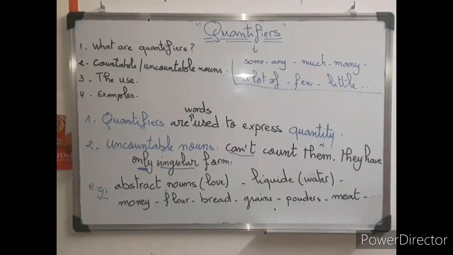Some, any, much, many, etc. But the question is, when can I use them? Do I use them all with countable and uncountable nouns? Or are there some rules? Sure, there are rules, and we can't use them all with countable or all with uncountable, but we have some rules to follow that right now I'm going to explain.